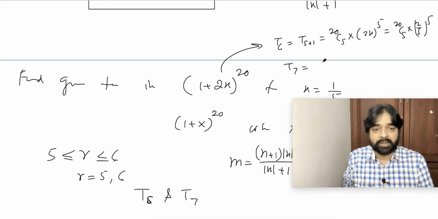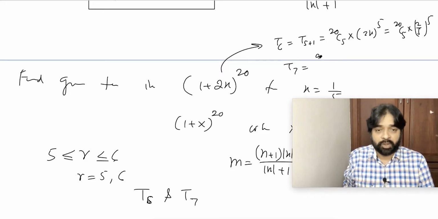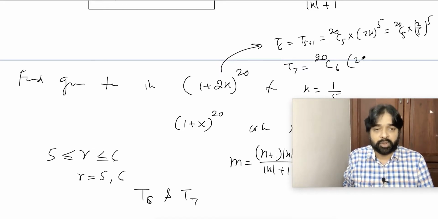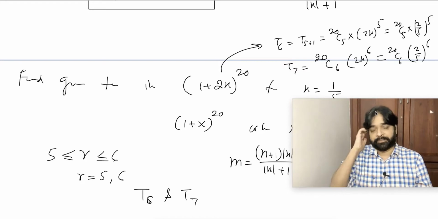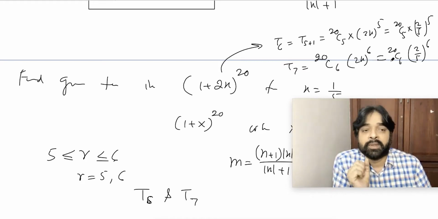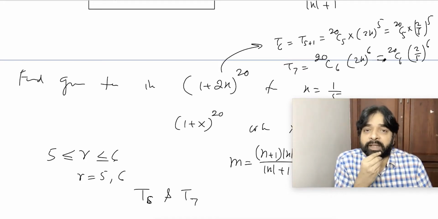T7 will be 20C6 into (2x) to the power 6, or you can say 20C6 into (2 by 5) to the power 6. Is this clear to everybody?